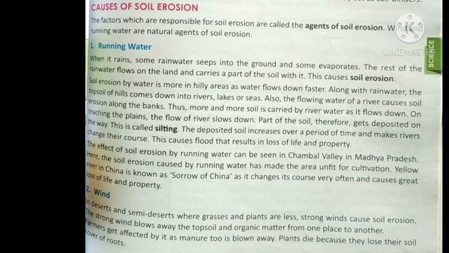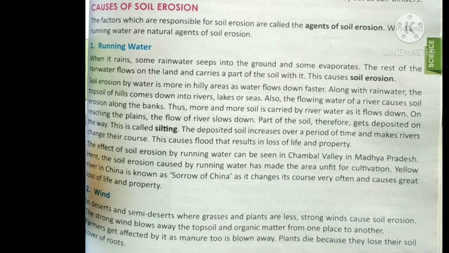Now, the causes of soil erosion. The factors which are responsible for soil erosion are called the agents of soil erosion. Wind and running water are natural agents of soil erosion. So first we will discuss running water.